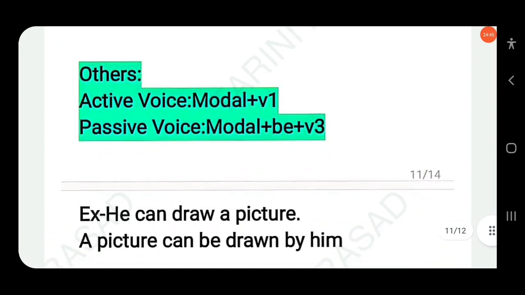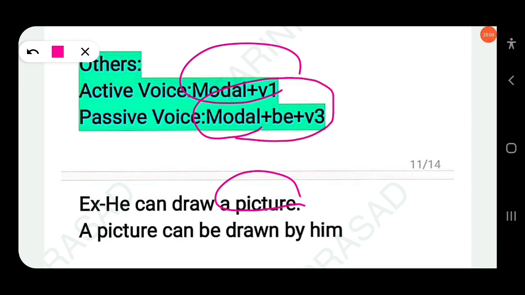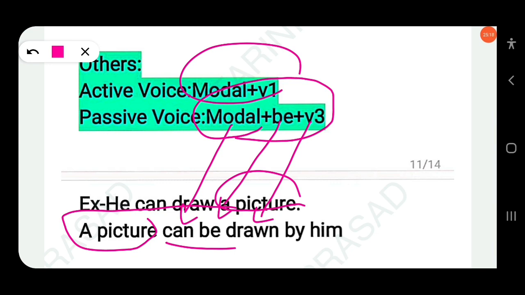Then next, other modals. In active voice, modal plus V1. Other modals: can, could, should, would, might. Okay. He can draw a picture. So a picture is the object. Look at this. In passive voice, you have to use modal plus be plus V3. Modal plus be plus V3. So here a picture is the object. It becomes the subject in passive voice. Can be drawn. Here the modal is can. Then you have to add be. Then V3 of draw: drawn. A picture can be drawn by him.